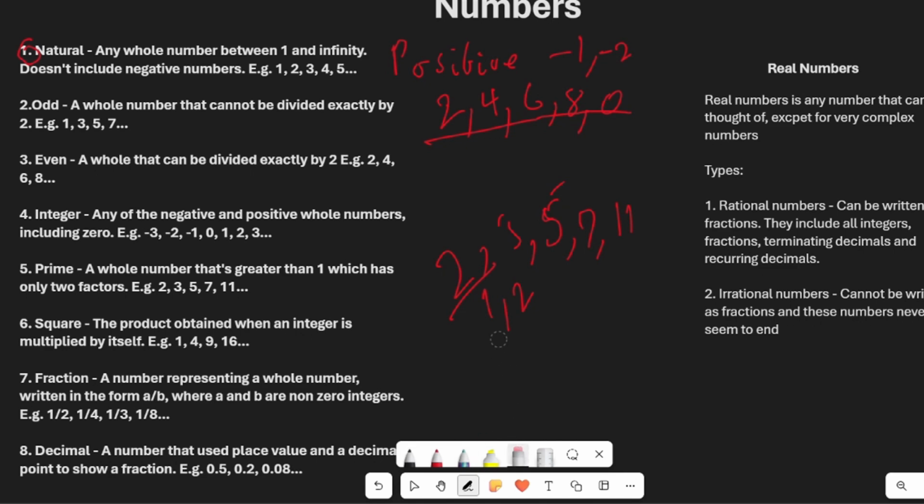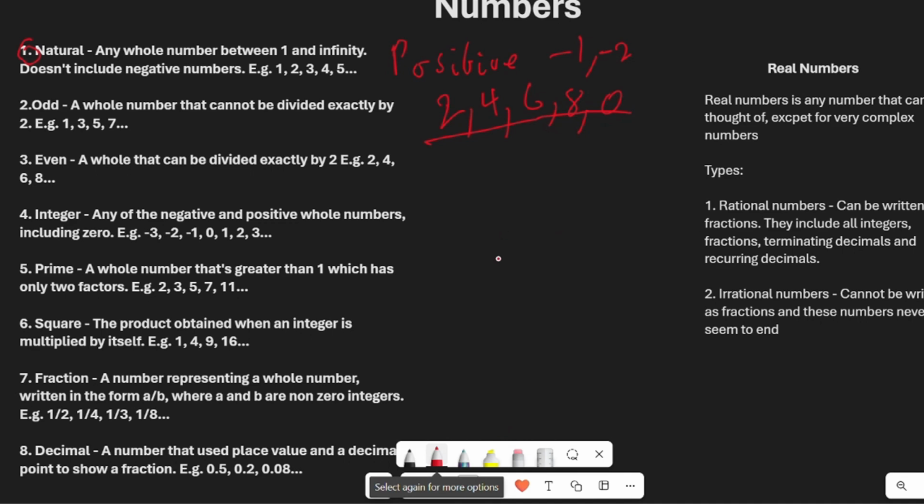After that, we go on to square numbers. Square numbers are the products obtained when an integer is multiplied by itself. This can include 1, which is 1 times 1, 4, which is 2 times 2, 9, which is 3 times 3, 16, which is 4 times 4, and the list goes on.